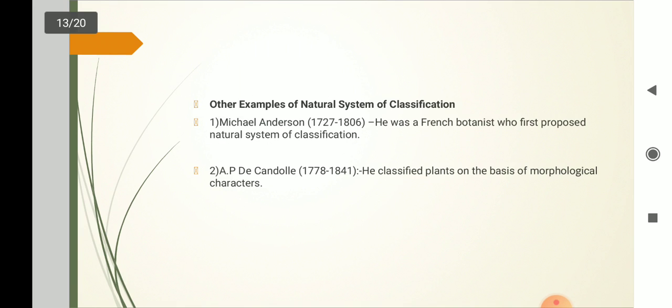Some of the examples of natural systems. First one, Michel Adanson, he was a French botanist who proposed the natural system of classification. Second, A.P. de Candolle, he classified plants on the basis of morphological characters.